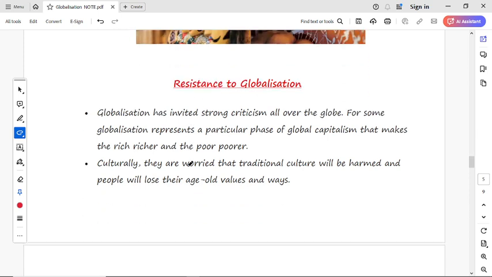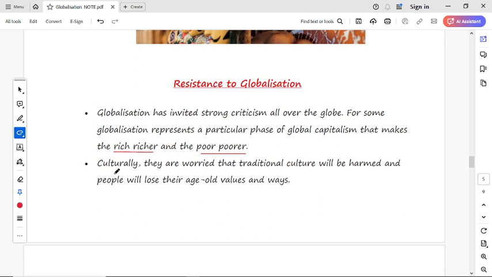Okay, now the next topic is resistance to globalization. Resistance means generally obstacles to globalization. What are the obstacles for globalization? The first is that globalization has invited strong criticism over the globe. For some, globalization represents a particular phase of global capitalism that makes the rich richer and the poor poorer. This is the main resistance to globalization.